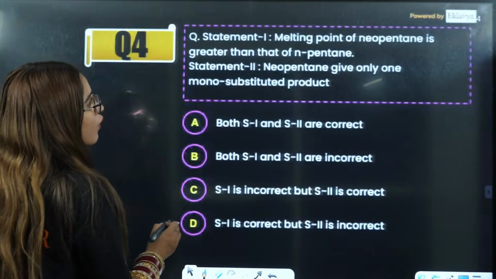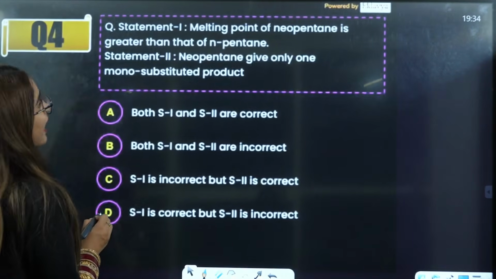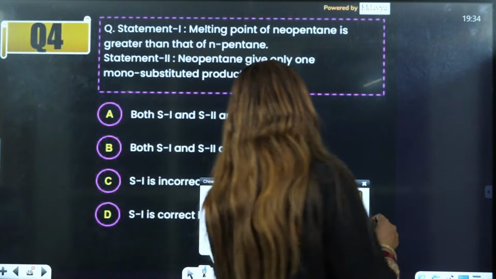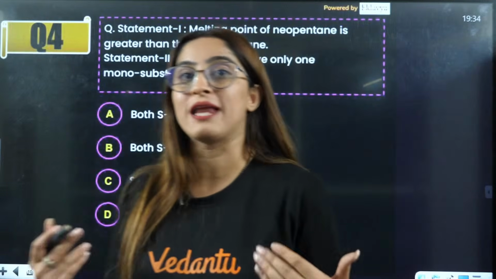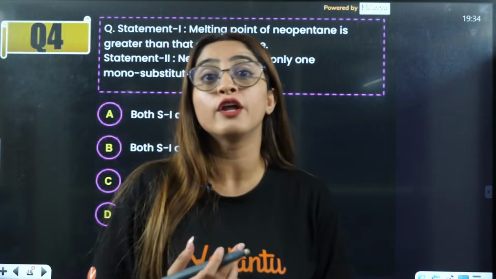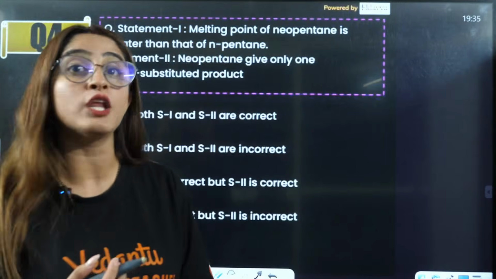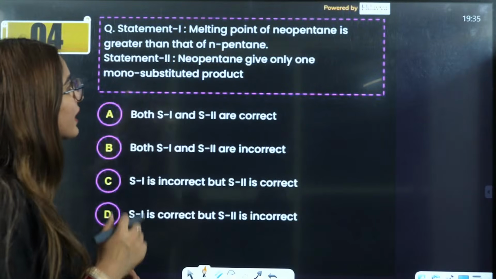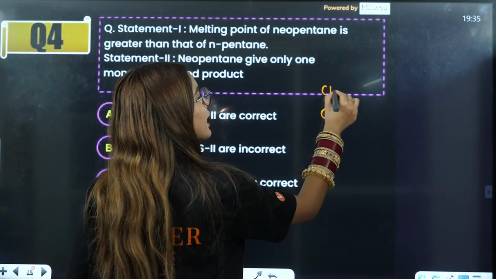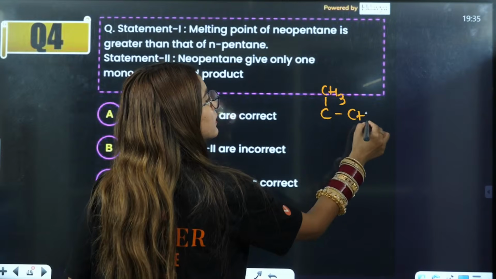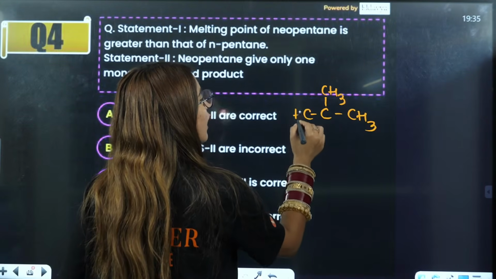Now this is something again from IUPAC naming, and not only IUPAC naming. Basically, if you don't know how to draw neopentane and you don't know the physical properties, then you will get stuck here. So here it is, neopentane. Neopentane means this kind of group you need to have: 3 CH3 you need to have on the carbon.